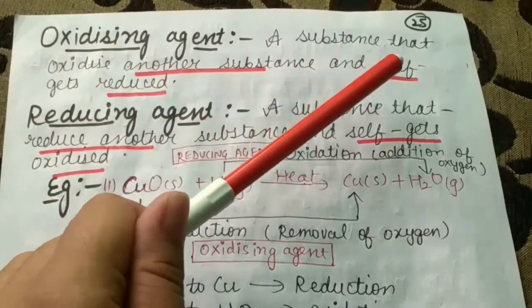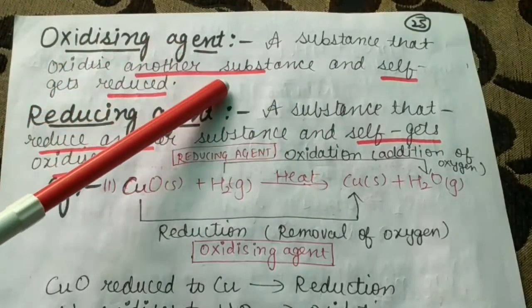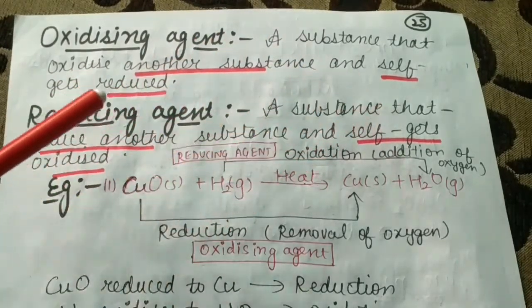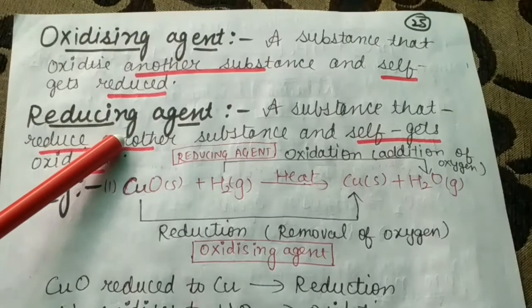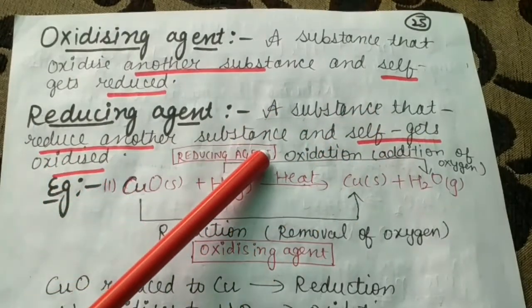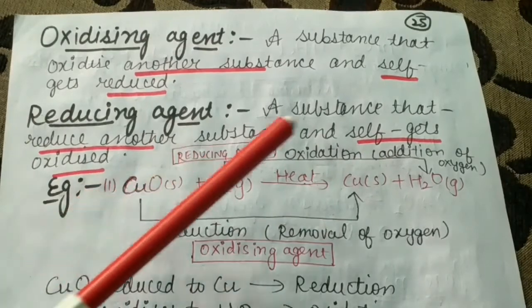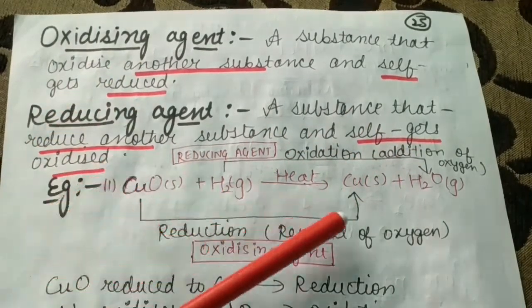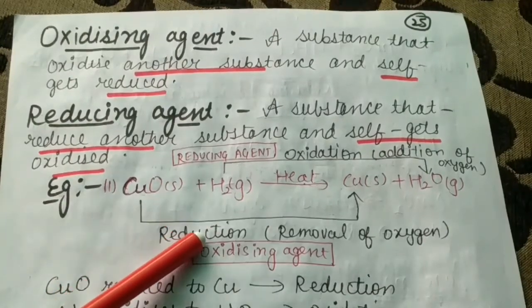A substance that oxidizes another substance and itself gets reduced. And what is a reducing agent? A substance that reduces another substance and itself gets oxidized. Both terms will be more clear to you when you see this equation. Same equation I have written.